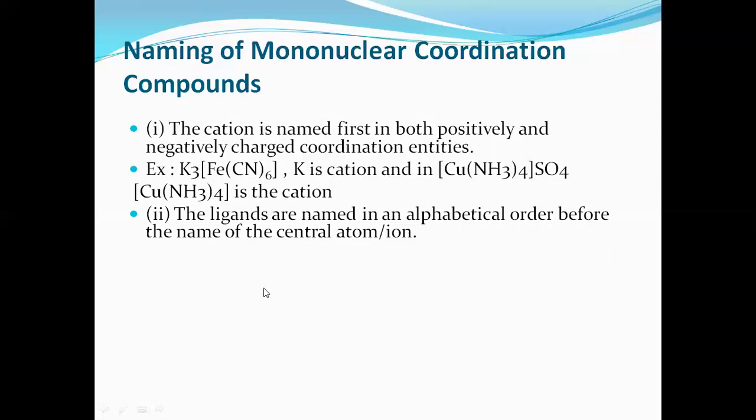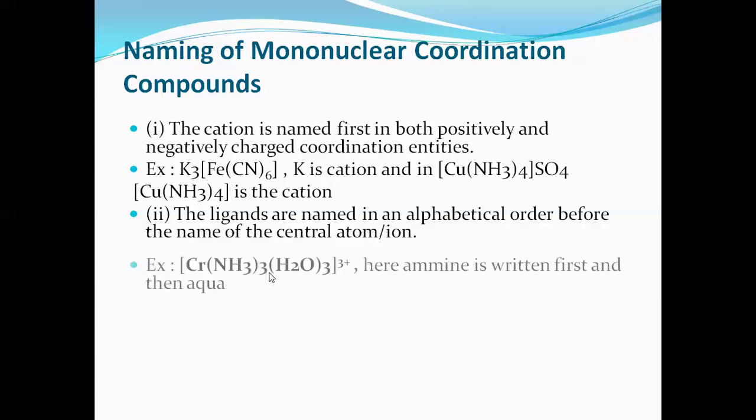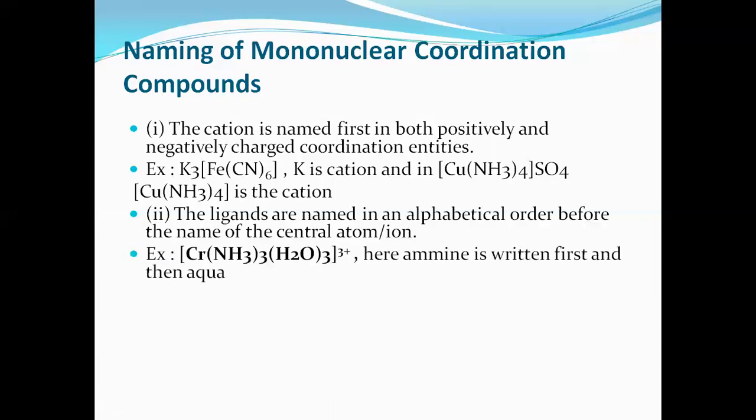If only one type of ligand is present, then it is named directly. If there are two or more different types of ligands present, then the ligands are arranged according to alphabetical order.